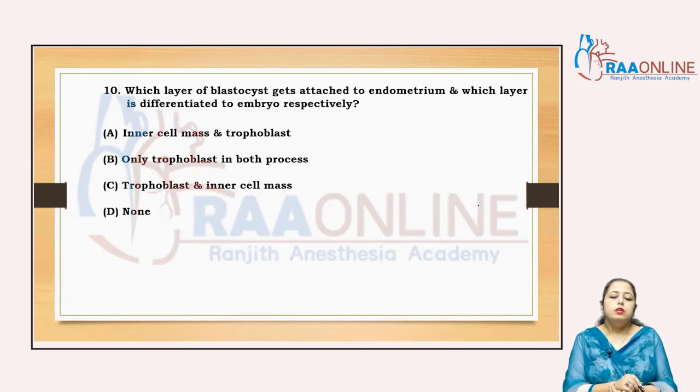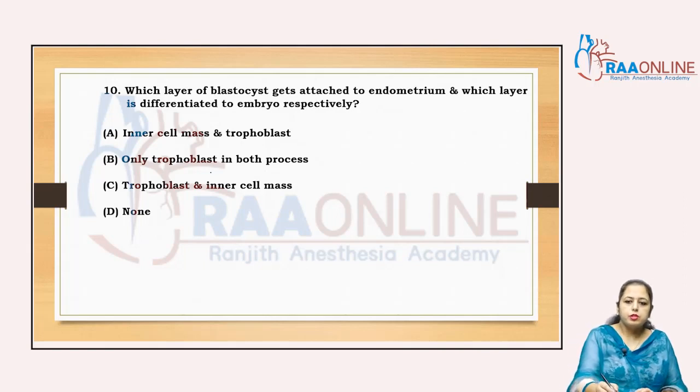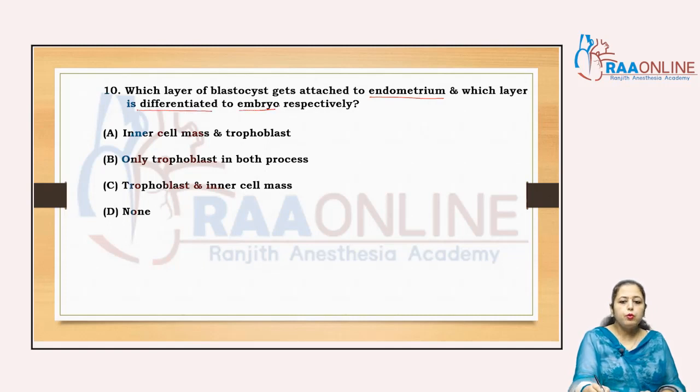Clear? Come to the next question, that is the 10th. Which layer of blastocyst gets attached to the uterine endometrium, and which layer differentiates to the embryo, respectively? In all options, either the inner cell mass or the trophoblast is given.